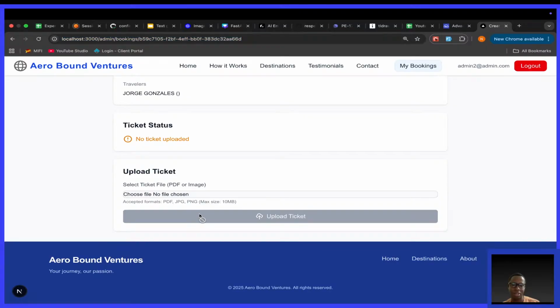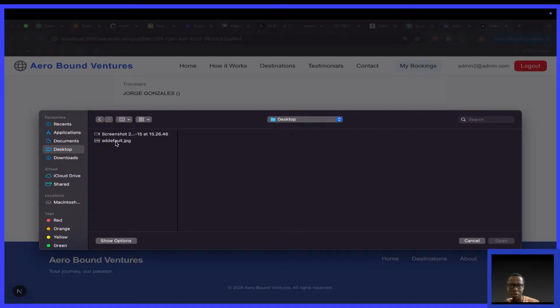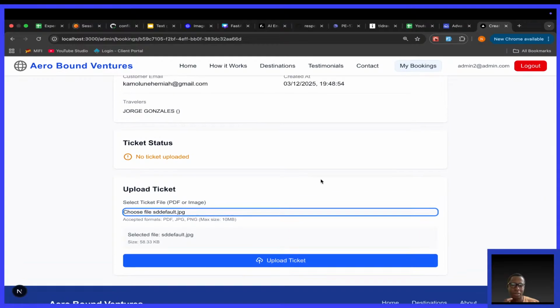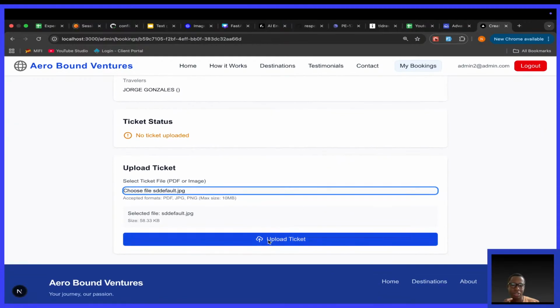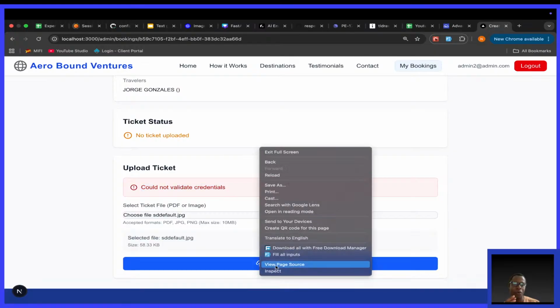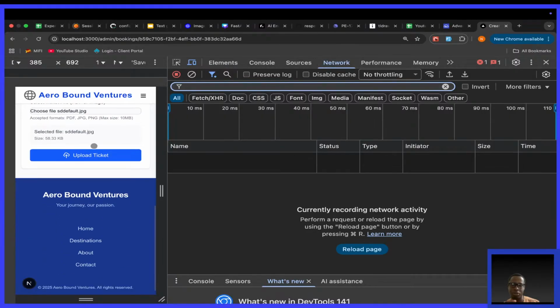So I'll click on, so you see now upload ticket is disabled. Click on file, go to desktop, choose this one here, okay? Then see now upload has been enabled, okay? I like this. So I'll click, says could not validate credentials. That's an auth error, okay? An auth error, 401. The token has expired. Just to show you, click upload.